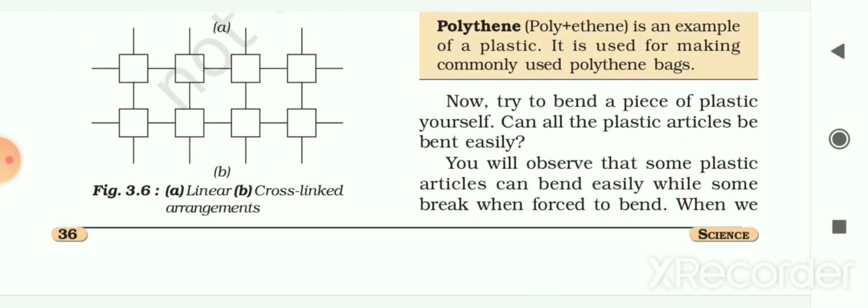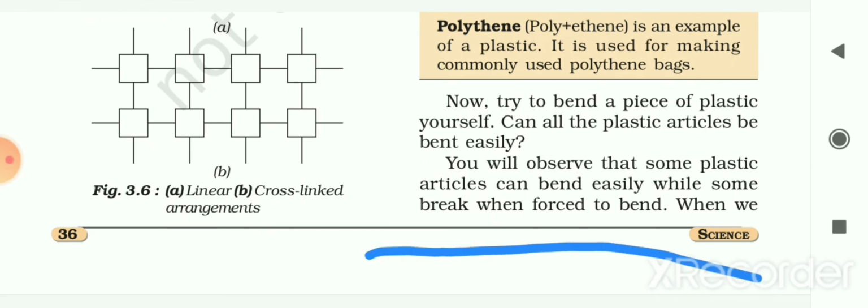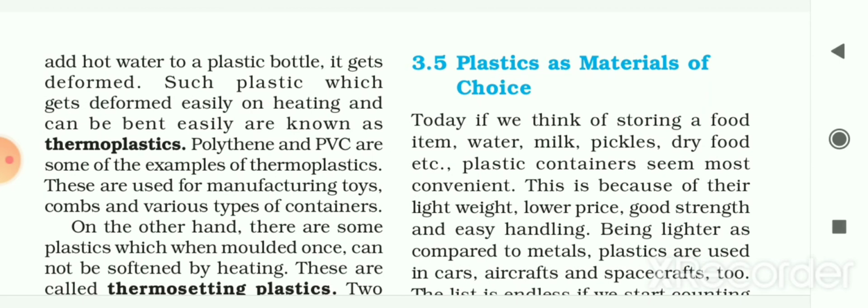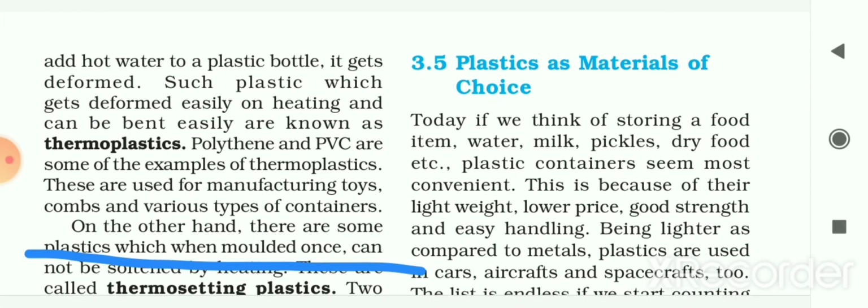So now try to bend a piece of plastic yourself. Can all the plastic articles be bent easily? Try this activity, try to bend a piece of plastic, and notice whether all the plastic items can bend easily. You will observe that some plastic articles can bend easily while some break when you force them to bend. You also notice that when we add hot water to a plastic bottle, it gets deformed, or its shape gets changed.